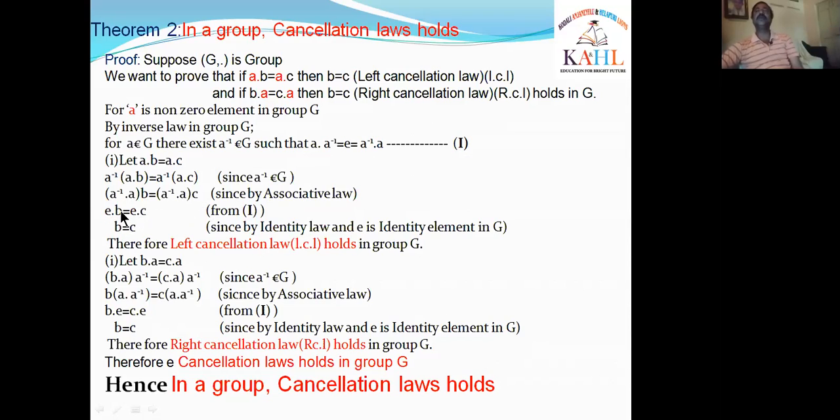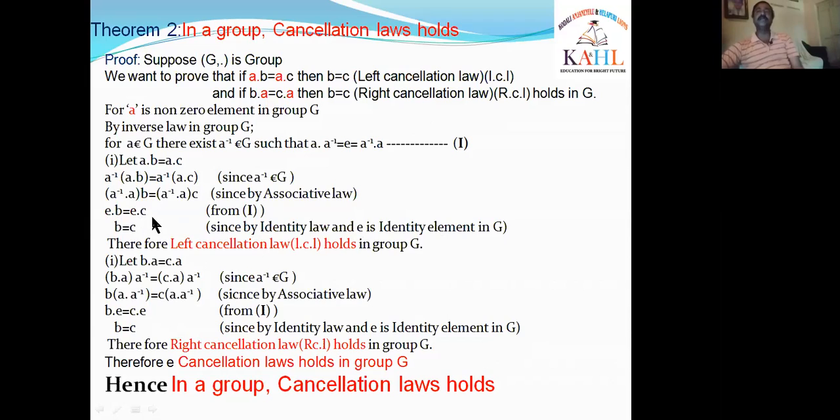What is E dot B? Here E is the identity element. We know that. Identity element means there is no effect on B. B comes outside as B. E dot B is equal to B because E is the identity element, by the identity law, and E is the identity element in G.